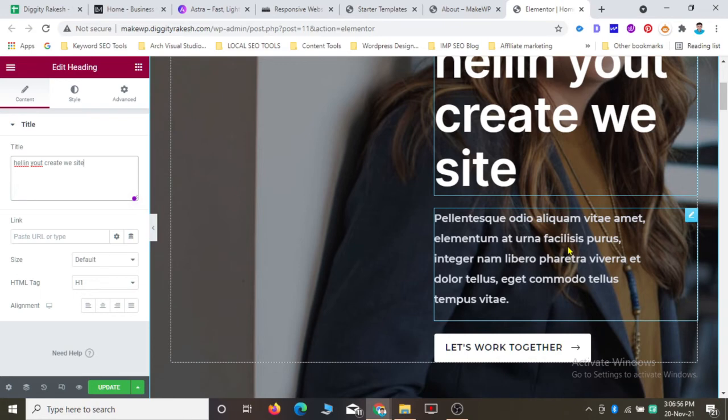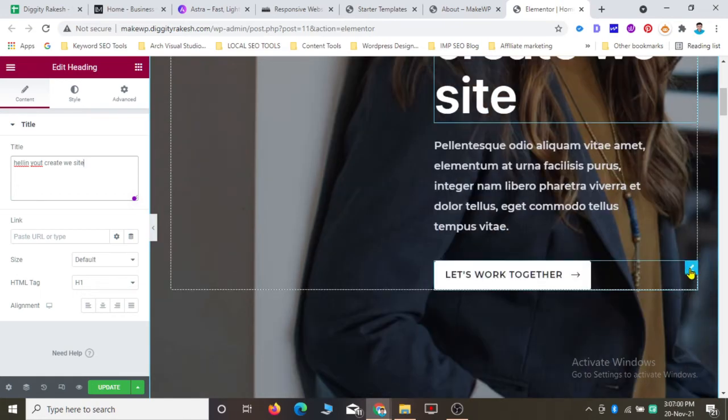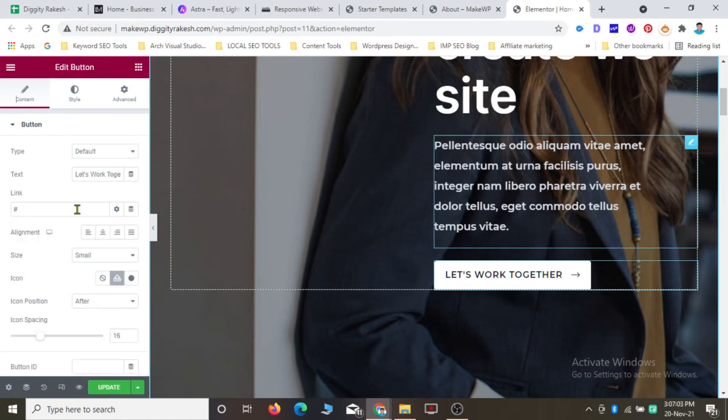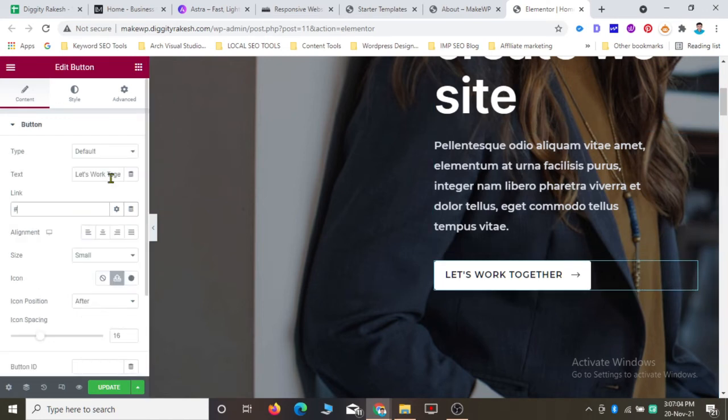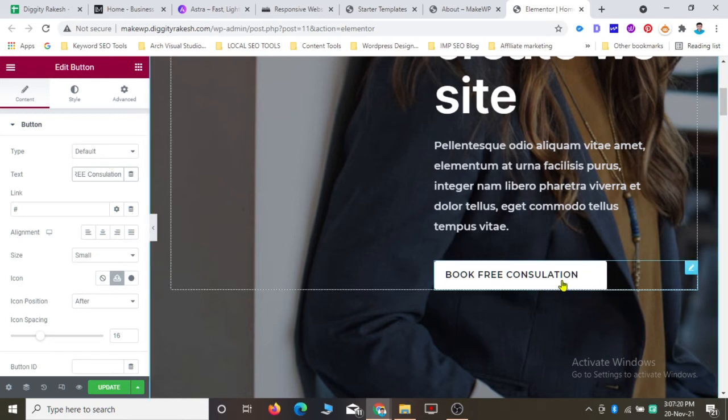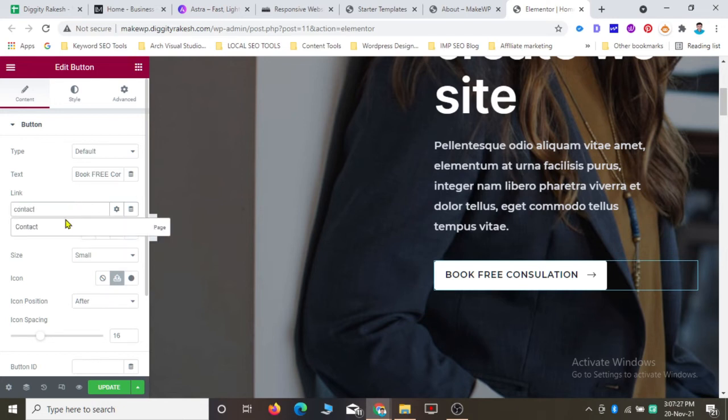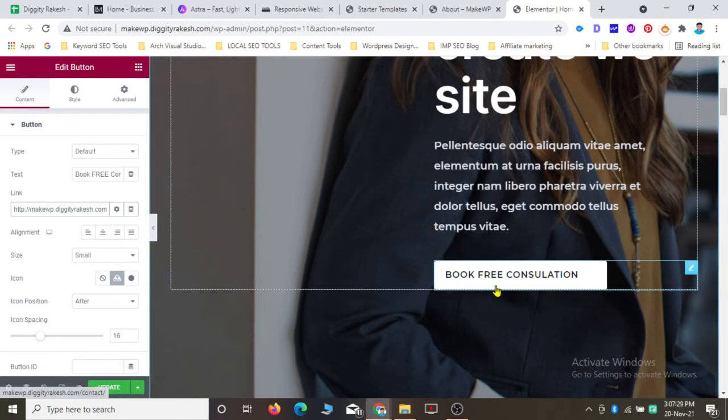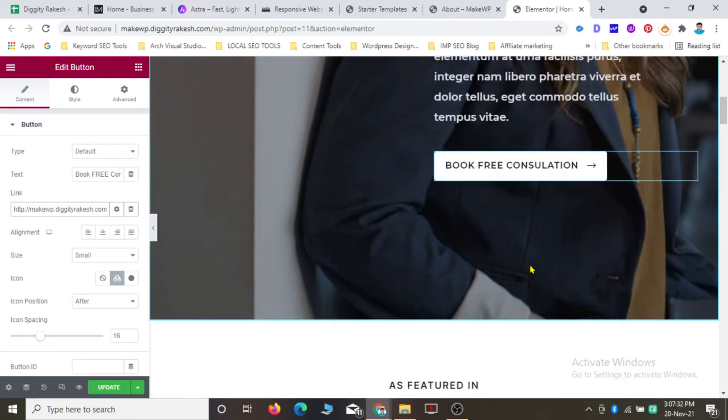Let me show you this button. You also want to add this button. Now change it to something like let's work together, or book free consultation. You can add a link to your contact us page. When you click on this, they will go to your contact us page, and this is very simple, friends.